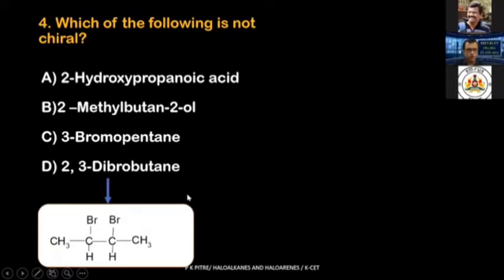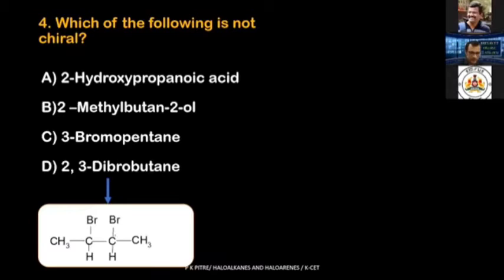Let us talk about 2,3-dibromobutane. What is taken here? You have a carbon atom over here. Let us look into the nomenclature first of all. We have taken 4 carbon atoms: 1, 2, 3, 4. On the second and third positions, you have a bromine atom. Here is one important tip for you: wherever they mention the branching, try to look at that particular carbon atom. Here they have mentioned 2 and 3, so I will look for chirality at 2 and 3.